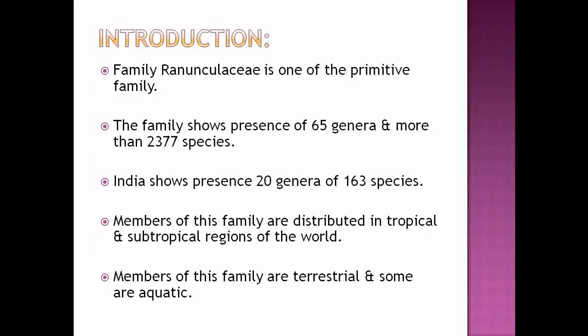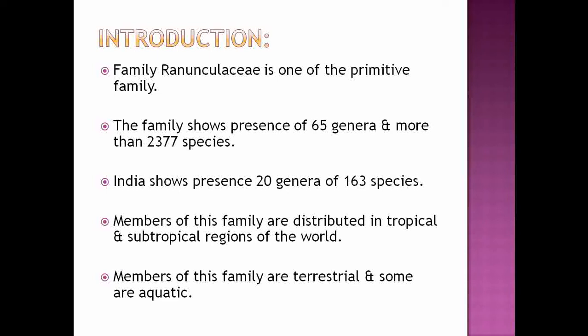Then next we see the introduction of that family. The family Ranunculaceae is known as one of the primitive families. Why is it known as a primitive family? Because the members included under that family show the presence of some primitive characters.